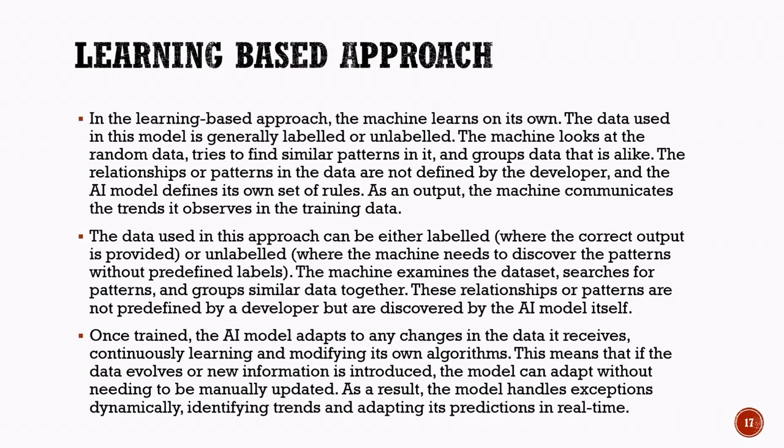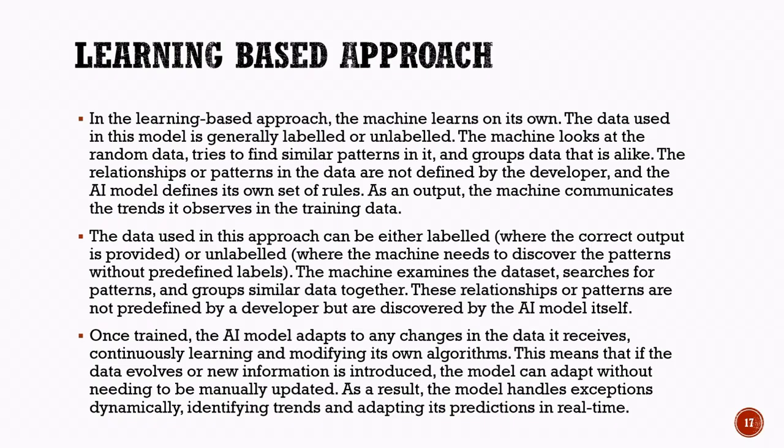Key features of the learning-based approach. One of the most important characteristics of the learning-based approach is that the machine learns on its own from data. Unlike rule-based systems, where all rules are defined by the developer, learning-based AI discovers patterns and relationships automatically. The data used for training can be either labeled or unlabeled. In labeled data, the correct output is already known, while in unlabeled data, the AI must identify patterns without any predefined answers.